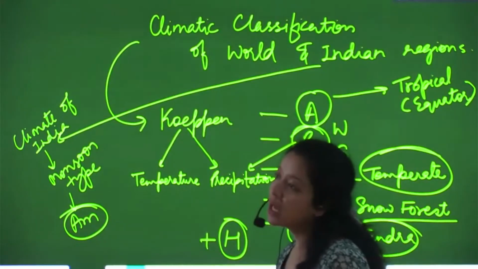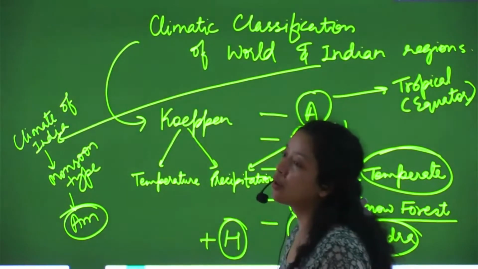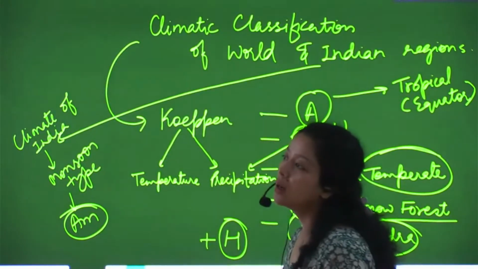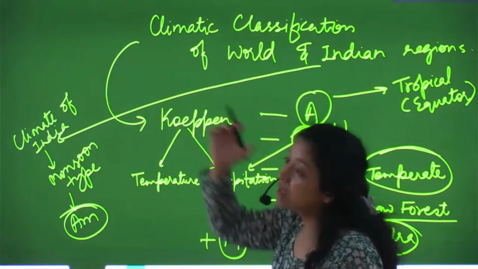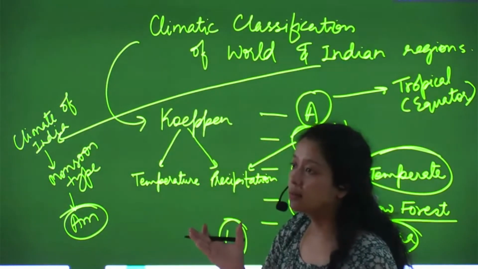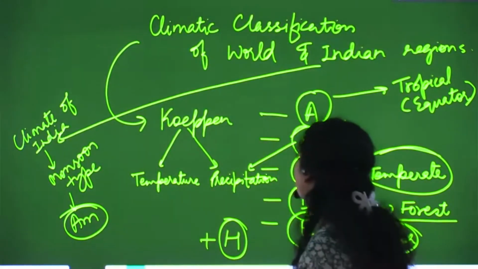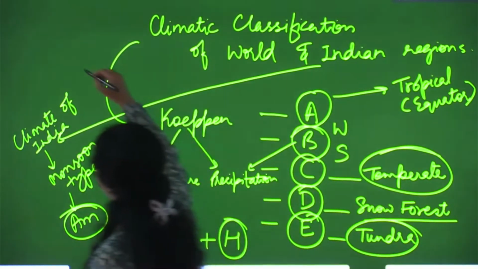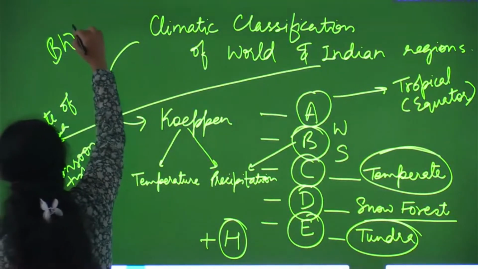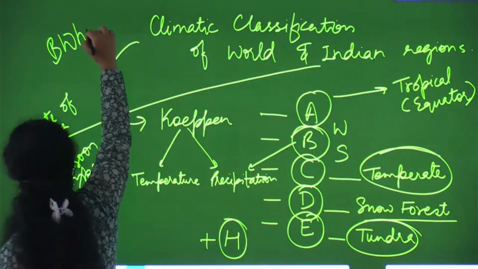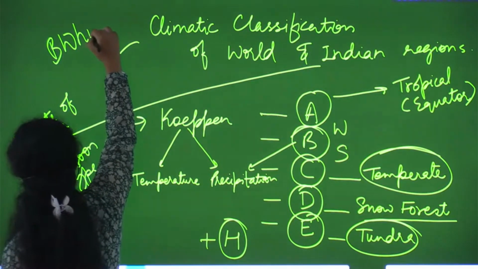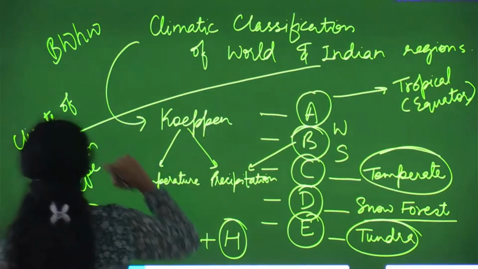For example, if you see the westernmost part of India, in the Rajasthan region, you'll see that it has got the code BWH, BW.